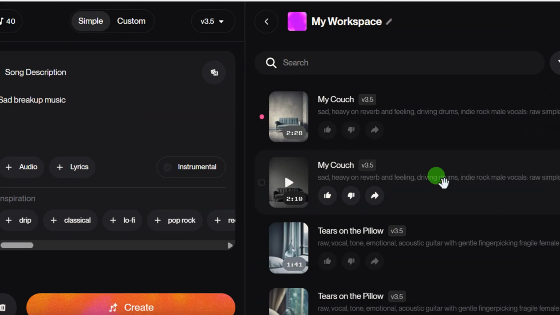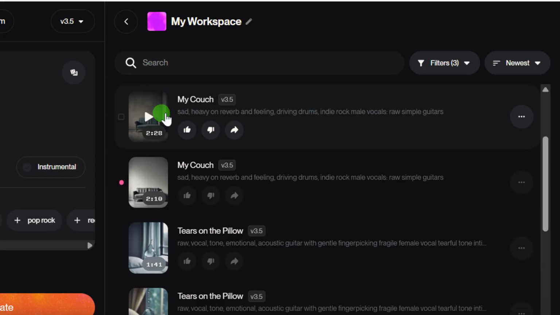So over here you will see the music that has been generated, and you can click on this play button to listen to how the music sounds before you download your music. Let's listen to how this music sounds.